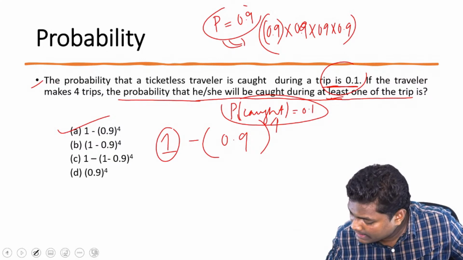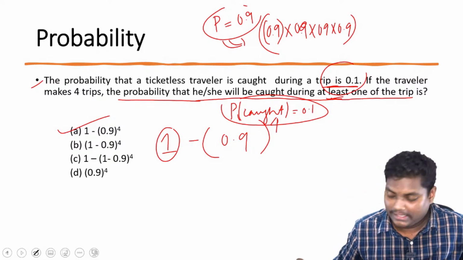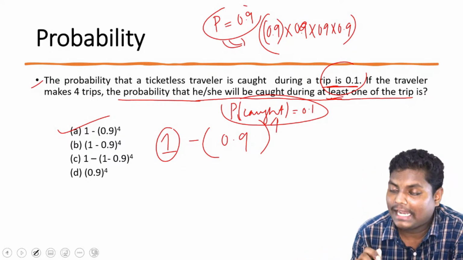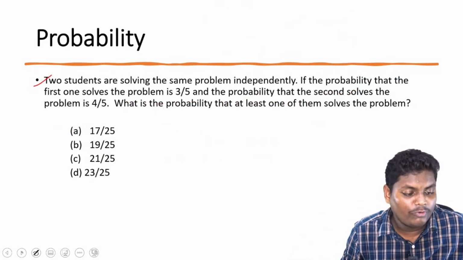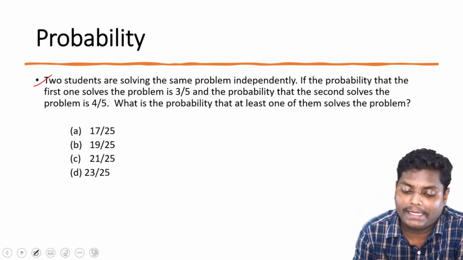Romy is saying 9 into 4 for 4 trips for getting caught. Yes, correct, Romy, you are correct. So for the 4 trips it will be 0.9 to the power 4. Great, Romy. So moving to the next question. Two students are solving the same problem independently.